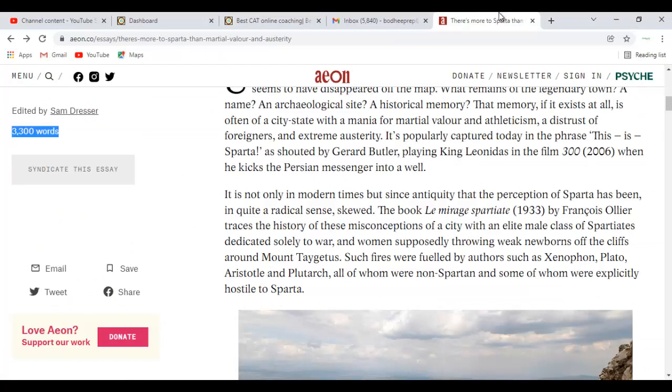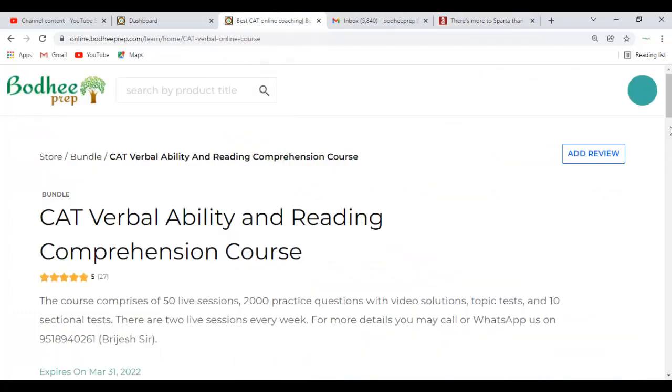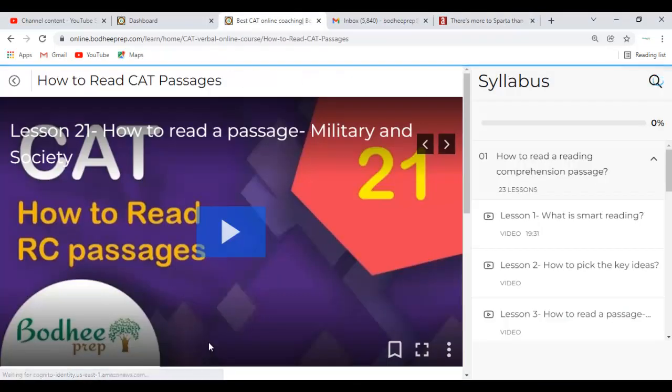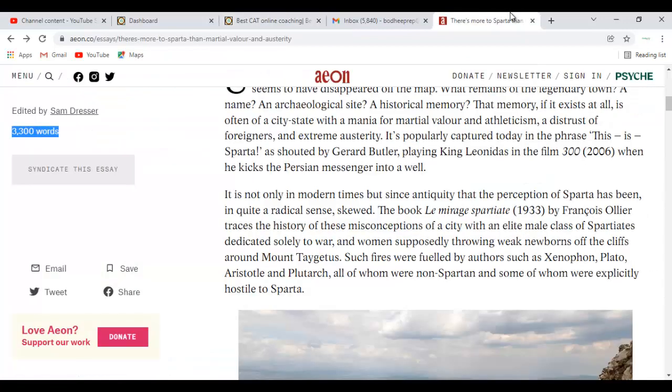So many people start Aeon articles from day one. But if you start from day one without knowing how sentences are structured, what is parajumble, what is odd one out, what is paragraph summary, it would be very difficult for you to appreciate the Aeon articles. That's why you have to first wait for 2 weeks, finish paragraph summary in the third week, and then you go to the reading of the things given in this, that is how to read passages. And once you have gone through half the content here, then you can start reading Aeon articles or any sort of article.